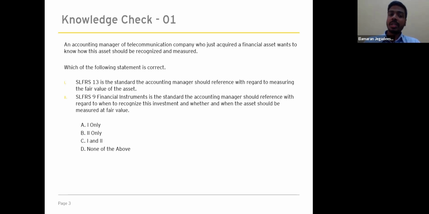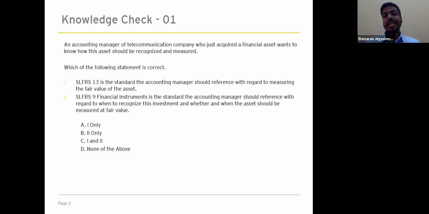As I mentioned earlier, SLFRS 13 is a principle-based standard, and it establishes how to measure the fair value, and it will not tell you what assets or liabilities need to be measured and when you are required to measure the fair value. And the second statement: SLFRS 9 Financial Instruments is the standard the accounting manager should reference with regard to when to recognize this investment and whether and when the asset should be measured at fair value.